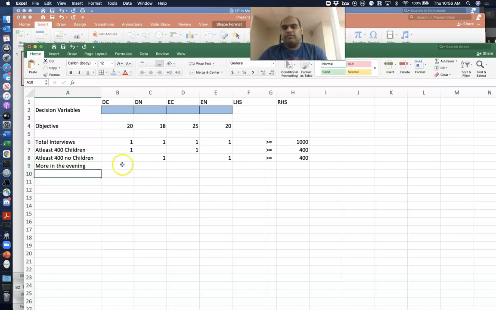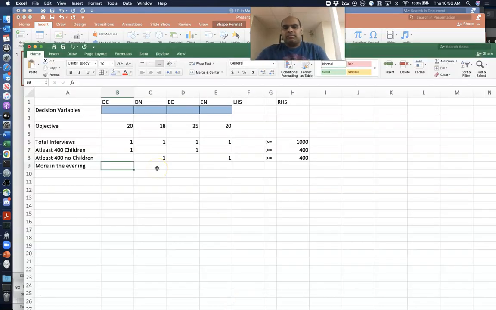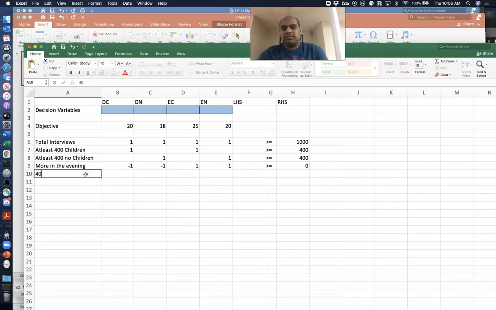The total number of interviews in the evening has to be at least as high as the number of interviews in the morning. So minus DC minus DN plus EC plus EN is greater than or equal to 0. And then you have the 40% constraint and then the 60% constraint.